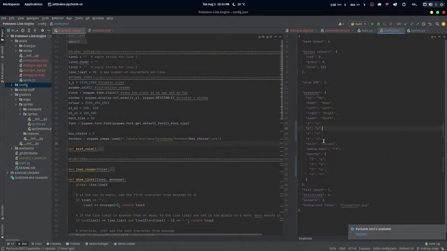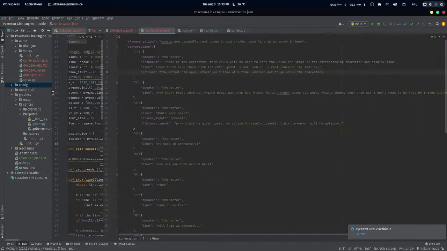So if we exit out of there and go to conversation.json, this is the entire conversation. From the top, we have the conversation over here. This is the first index, I mean, the first set of dialogue. It tells us a few things, like who the speaker is, in this case just a fill-in-the-blank character, and then what they actually say, which is their line. Then it moves on to the next one and does the same thing. It checks who the character is, and then it reads their line.